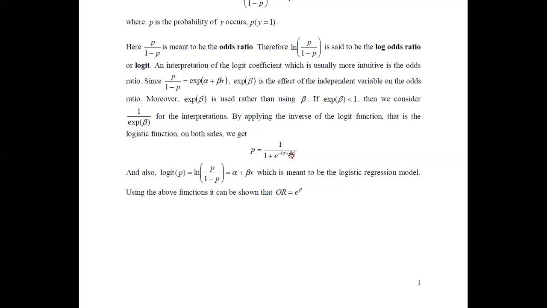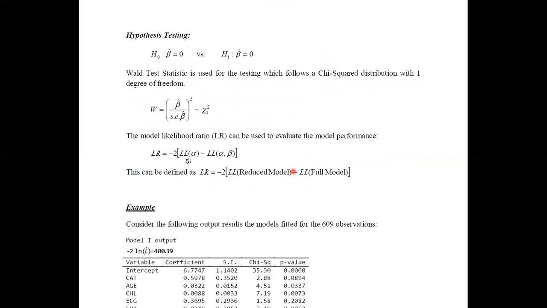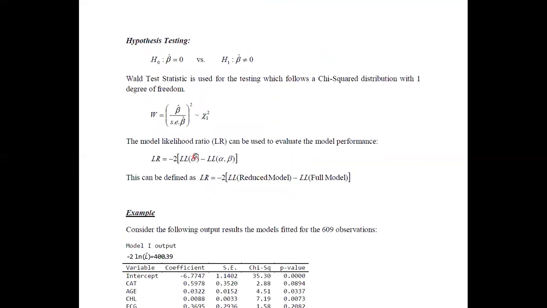Therefore, two parameters are here, alpha and beta. If you are going to define the models, sometimes you may just end up with a constant term only. It means that the x variable is insignificant. Therefore, if you are just using the constant only, then we can call such a model the reduced model. It means, simply, if you are using the full model here, then any model with fewer variables and parameters than this model is the reduced model.